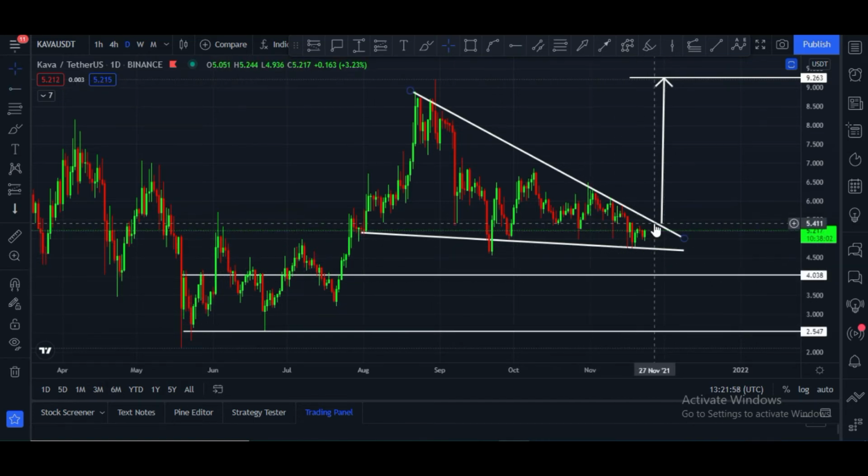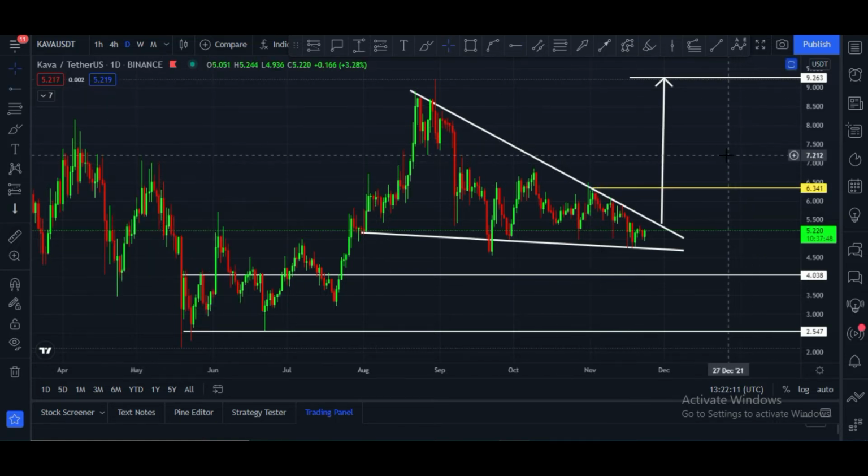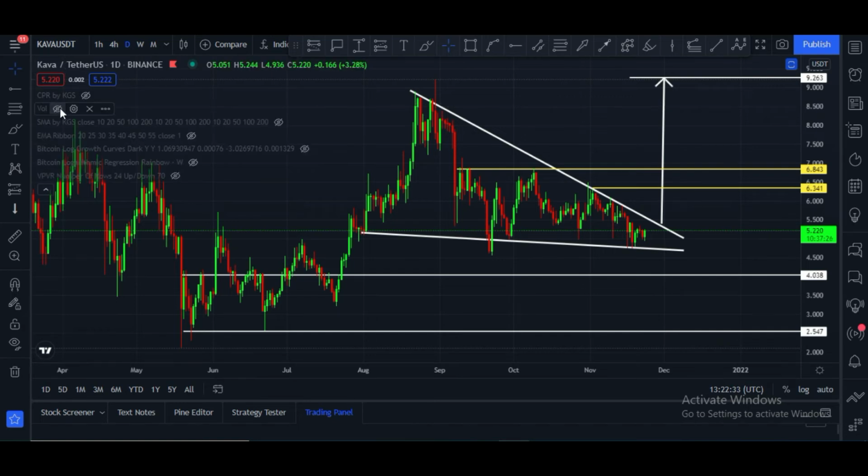I think price is ready to break this upper trend line, and after that it has to break this first horizontal level, which is the $6.34 price level, and after that it can break the second resistance, which is at 6.84, and then it can hit these targets. These are three major targets. Note down these targets: 6.34, 6.84 and $9.26. These are the targets on the daily chart, and these are the targets Kava can hit within some days.